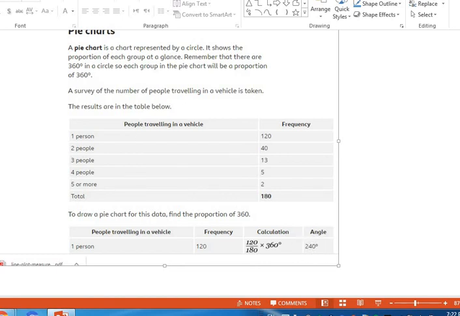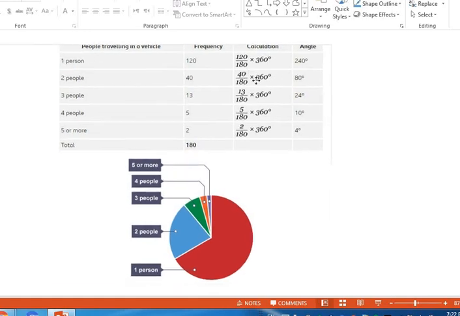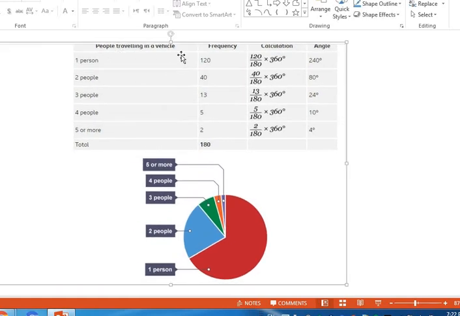So moving to the other slide. Here 1 person, as I told you, the calculations of it. Look with me, people traveling in a vehicle. I need you to do this table and draw this pie chart. So 2 people, 40 over what? Of course, over 180, the total, times what to give me the angle?